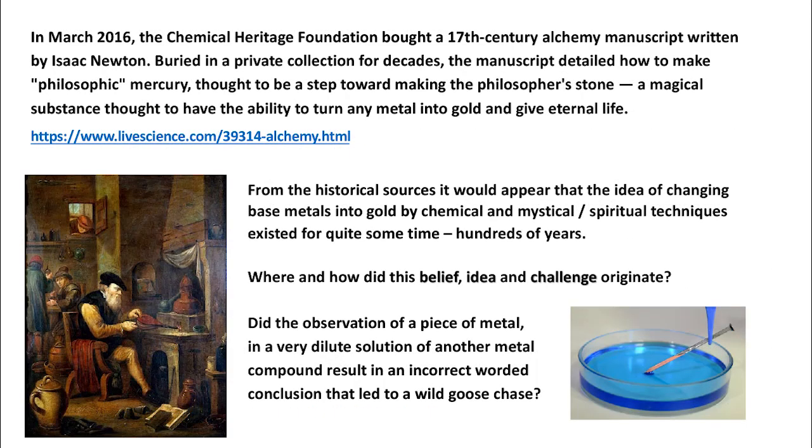In March 2016, the Chemical Heritage Foundation bought a 17th century alchemy manuscript written by Isaac Newton. Buried in a private collection for decades, the manuscript detailed how to make philosophic mercury, thought to be a step toward making the Philosopher's Stone, a magical substance thought to have the ability to turn any metal into gold and give eternal life. From the historical sources, it would appear that the idea of changing base metals into gold by chemical and mystical or spiritual techniques existed for quite some time, hundreds of years.